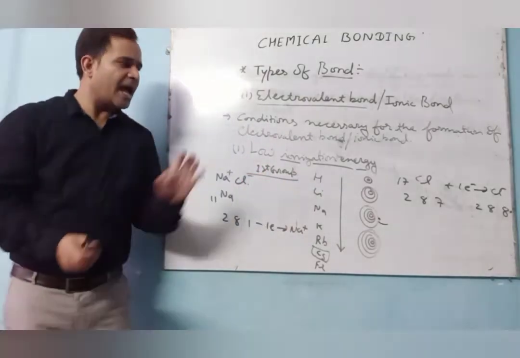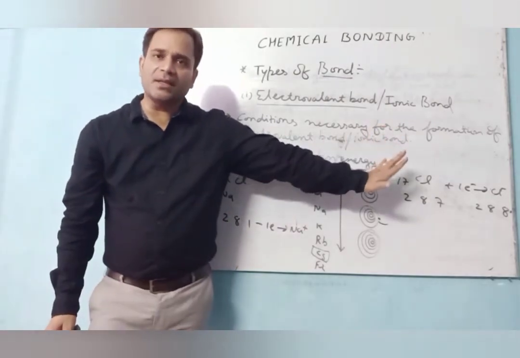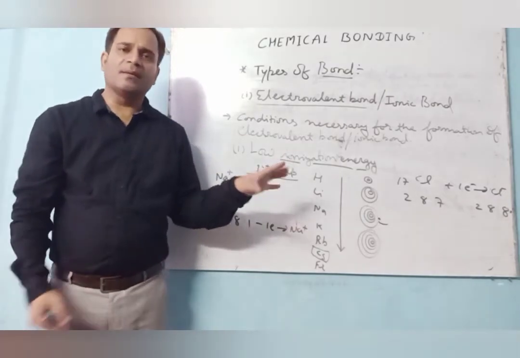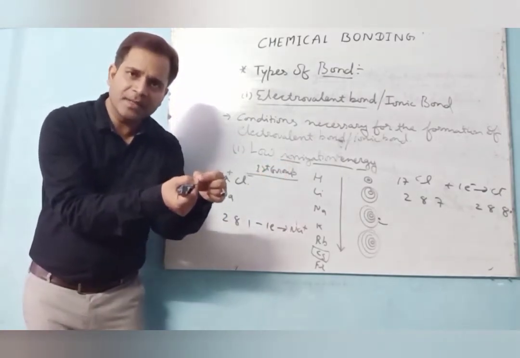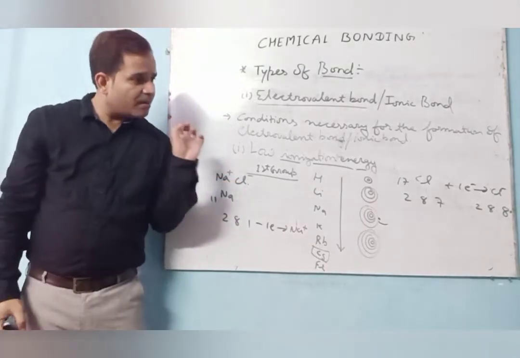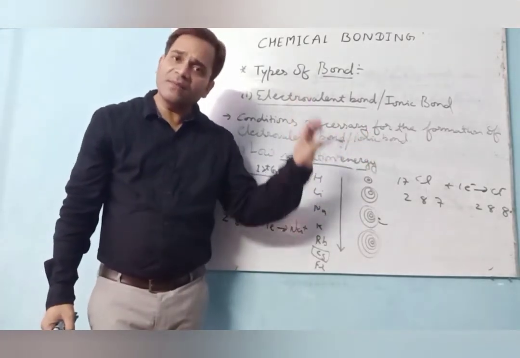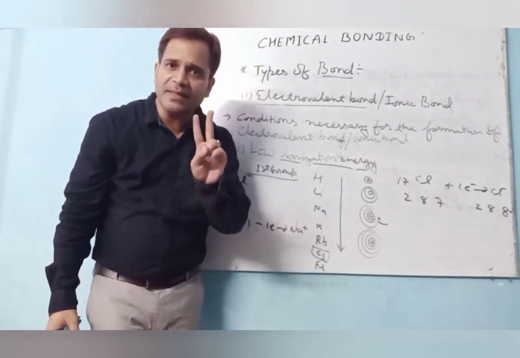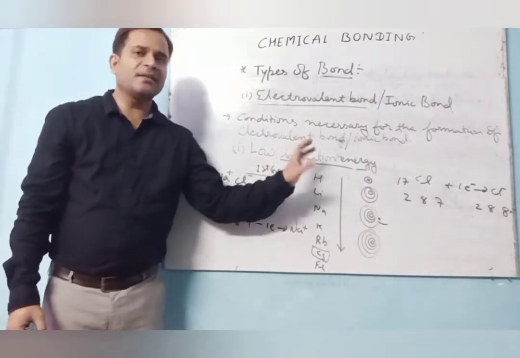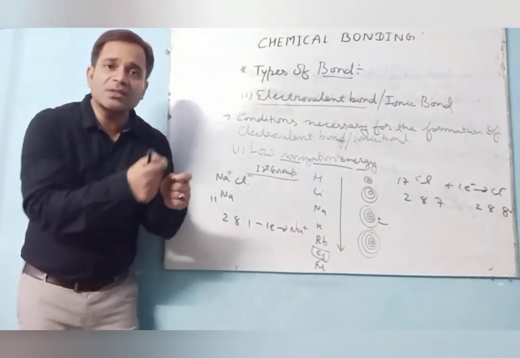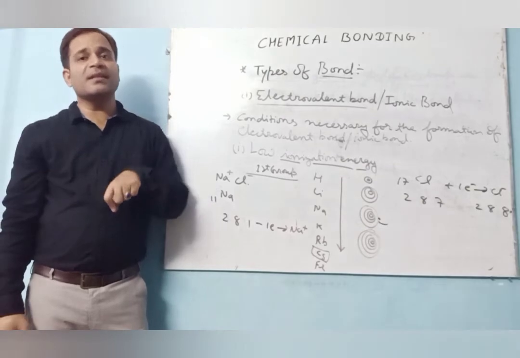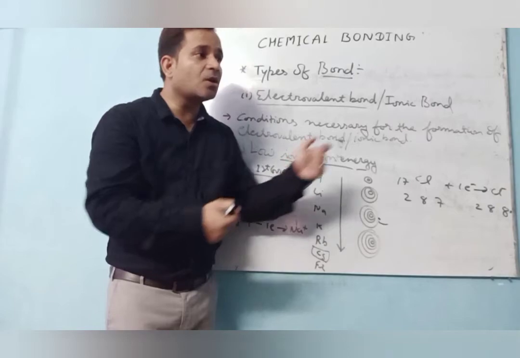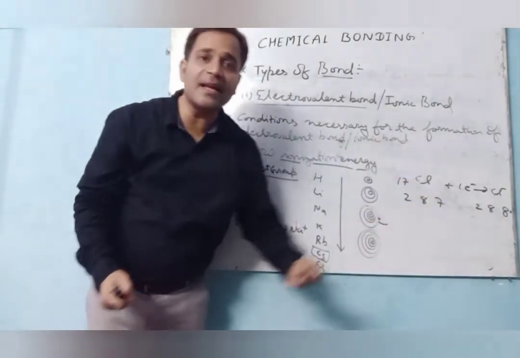See, as we move from left to right in a periodic table, the number of shells is constant, but the size decreases. Chlorine belongs to the third period, so 3 shells are there. But as we move from left to right, the number of shells is constant, but the size decreases. Once the size decreases, the force of attraction increases. So that's why it is not possible to lose an electron from the valence shell.